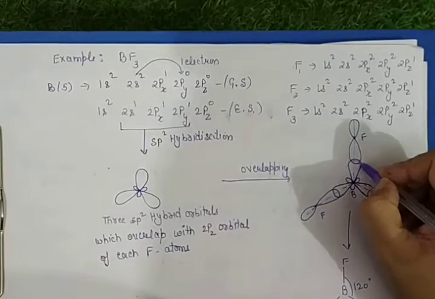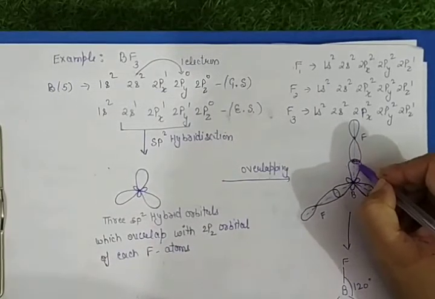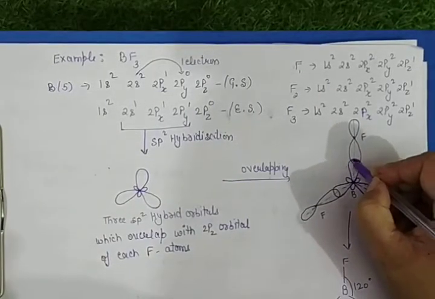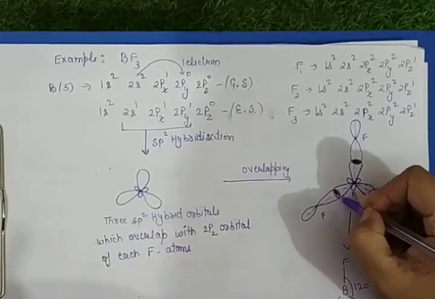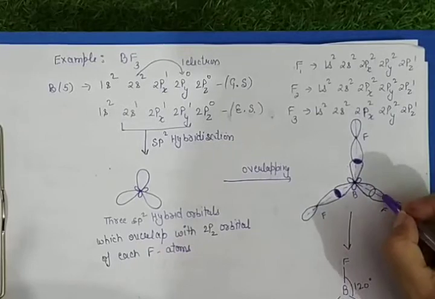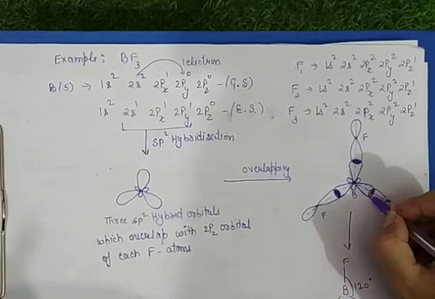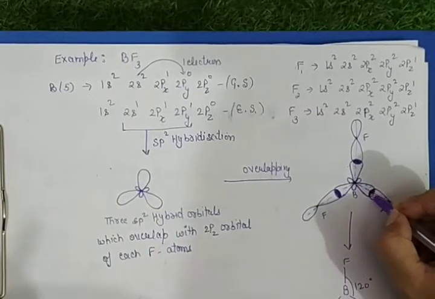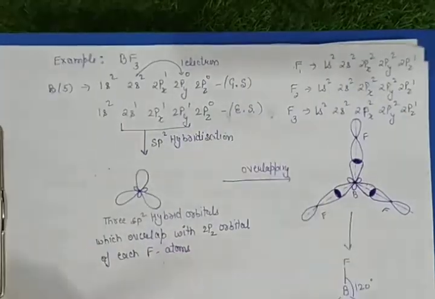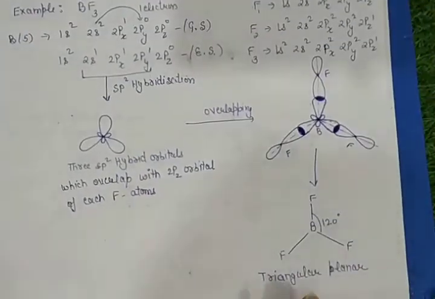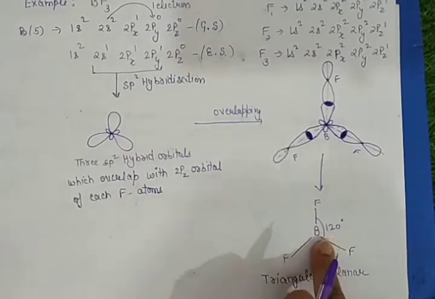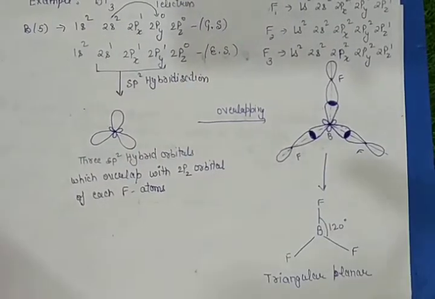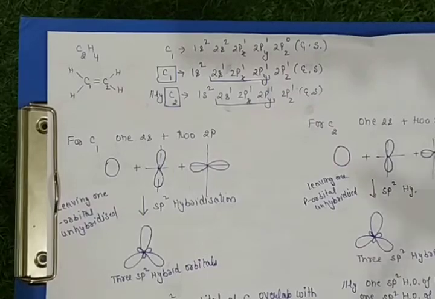This is the overlapping of an sp2 hybrid orbital of boron with the 2pz atomic orbital of fluorine to give the trigonal planar structure of BF3, in which the bond angle is 120 degrees.